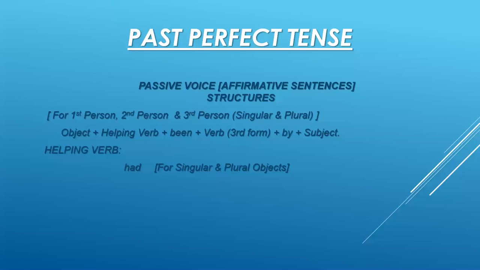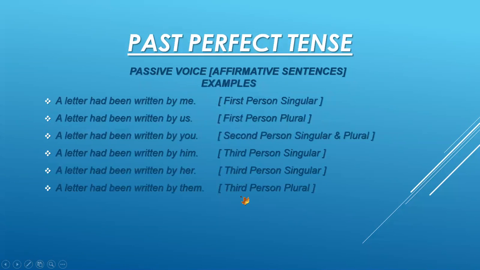Okay. Now there is only one helping verb had for singular and plural objects both. Now there are some examples for the affirmative sentences in the passive voice. Now you can see that a letter, which is the singular object, but we have only one option, so I have used had for all the examples. A letter had been written by me, full stop. A letter had been written by us, full stop.